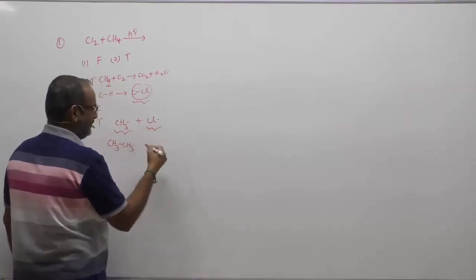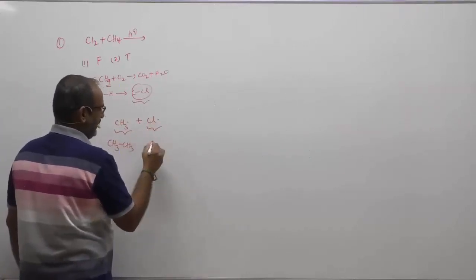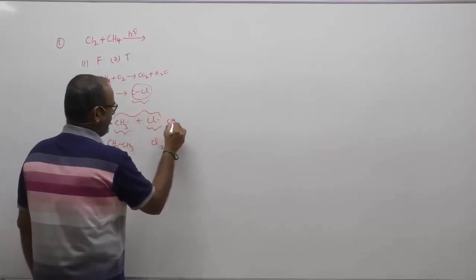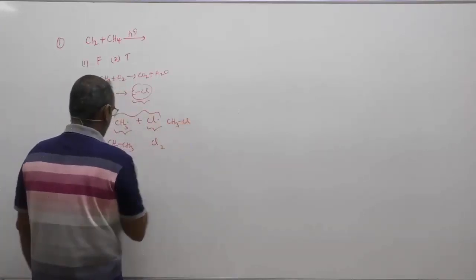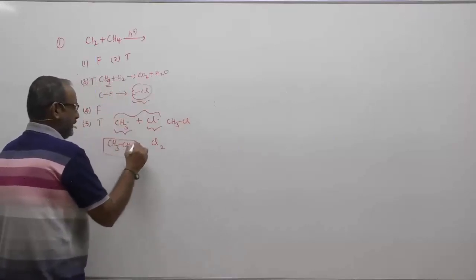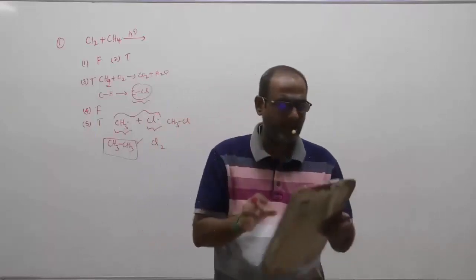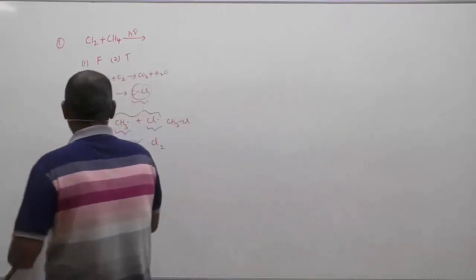And the chlorine radical can combine with another chlorine radical to form Cl2. A methyl radical and a chlorine radical can combine to form methyl chloride. Therefore, definitely ethane will be obtained as a minor product. That is again true.